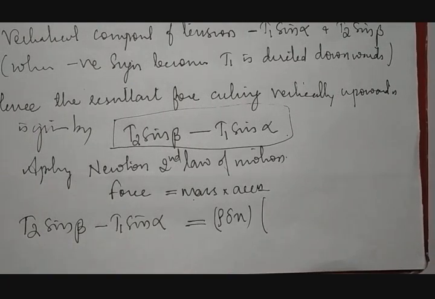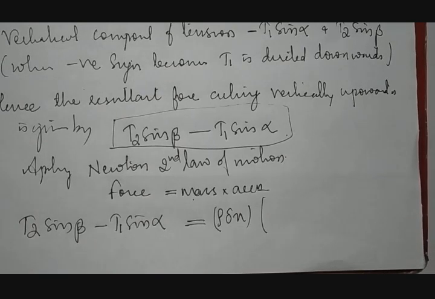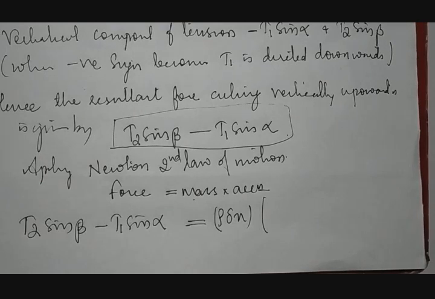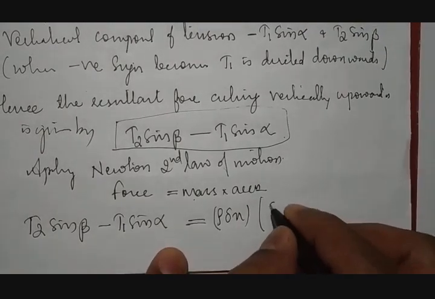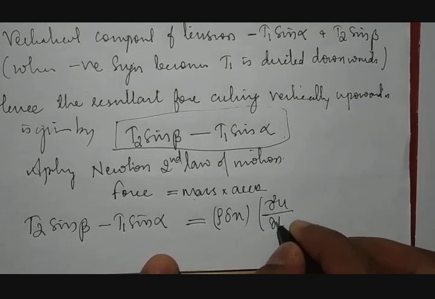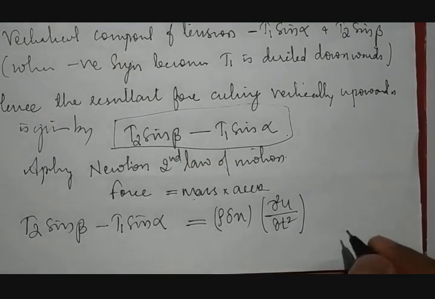Velocity is nothing but rate of change of displacement. Acceleration is nothing but rate of change of velocity. As per mathematics, if r is a position vector, then if you differentiate that position vector with respect to time t, we get the first order derivative, which is nothing but velocity. If you differentiate that derivative once again with respect to t, we get the second order derivative, ∂²u/∂t², that will be called acceleration.